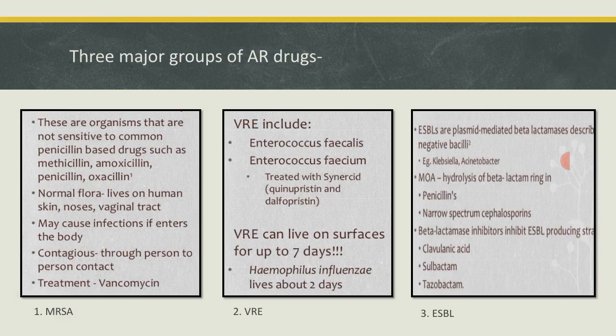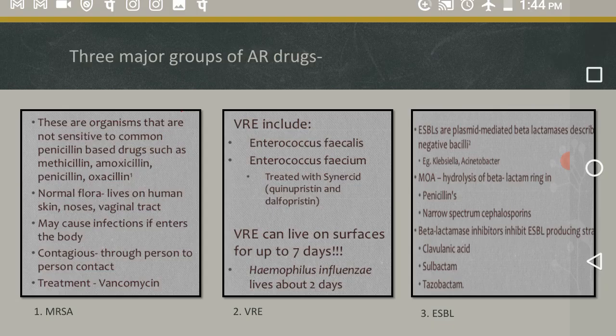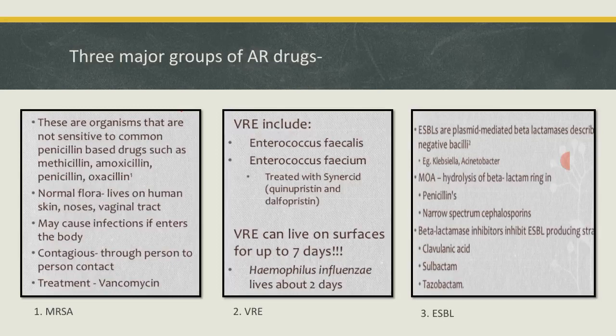Then normal flora lives on the human skin, nose and vaginal tract. We know humans have normal flora, and it can be present in regions such as the skin, nose and vaginal tract, right?